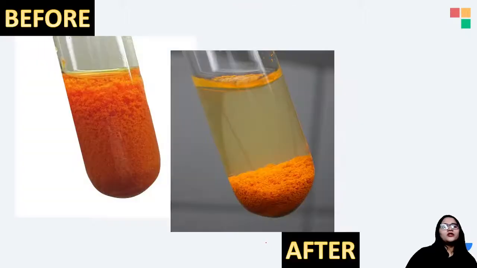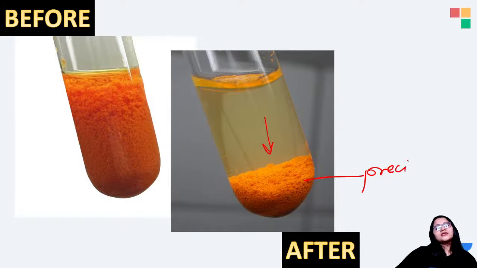Chalo, let's move on to the next question. If anybody does not know how a precipitate looks, when a reaction happens it looks like this, and after some time it just settles down. Why? Because it is not soluble, it is denser, so it settles at the bottom of the test tube. This is a precipitate. Clear?